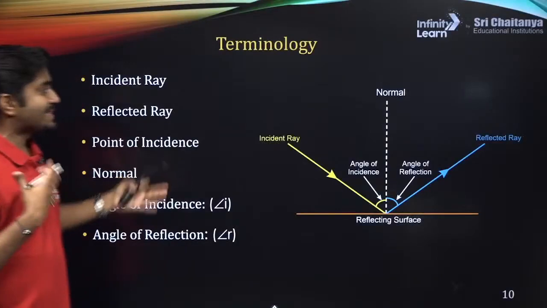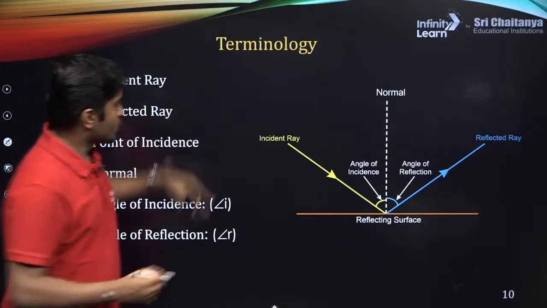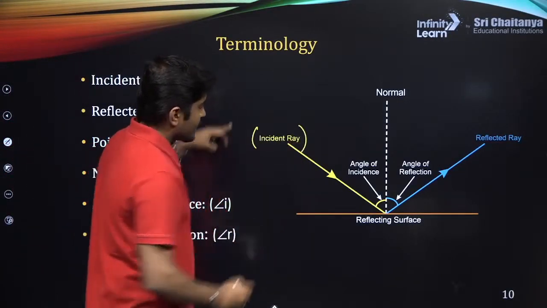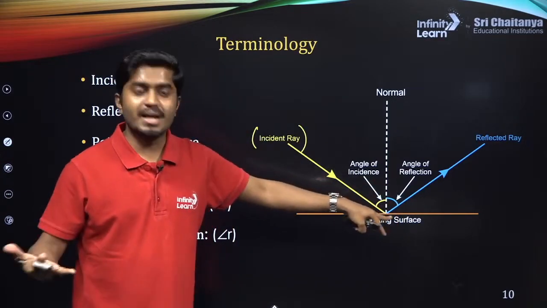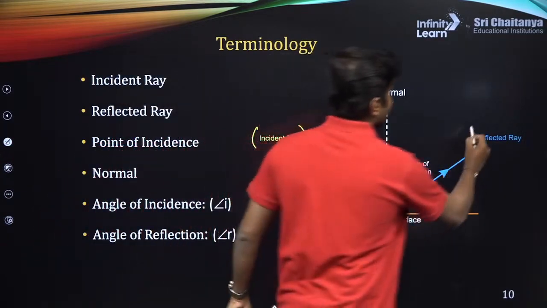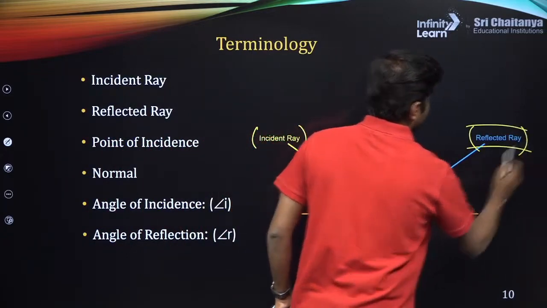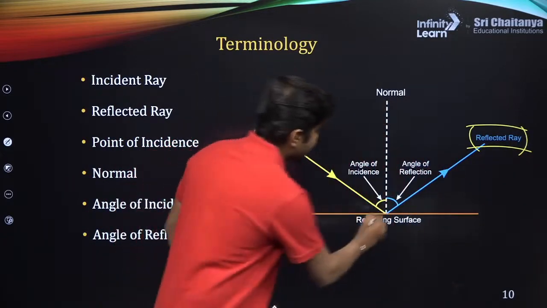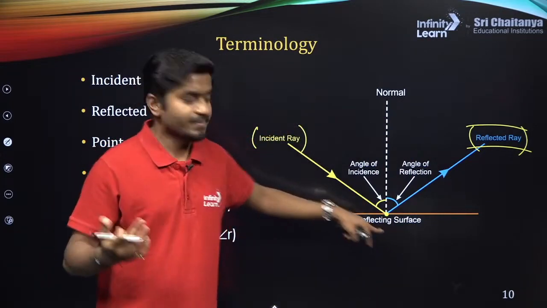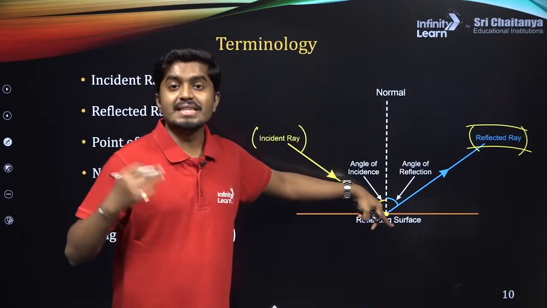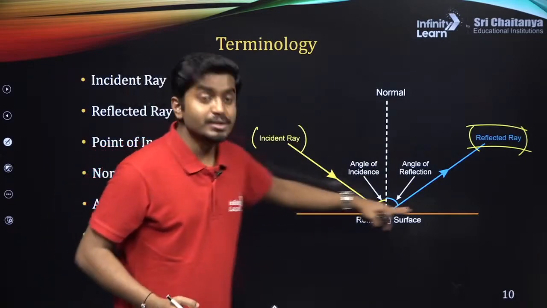Now let's understand a few terms. You have learnt the incident ray, which falls on the reflecting surface, our mirror. Then this is the reflected ray. This is called the point of incidence, where the incident ray falls on the mirror.